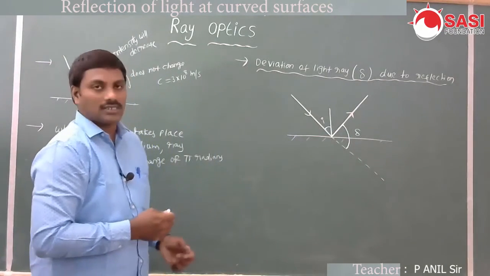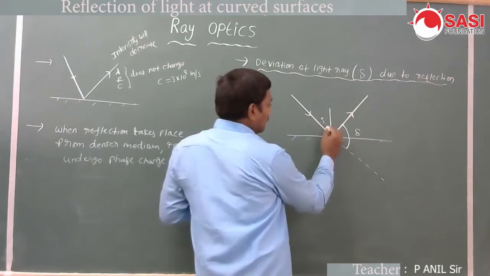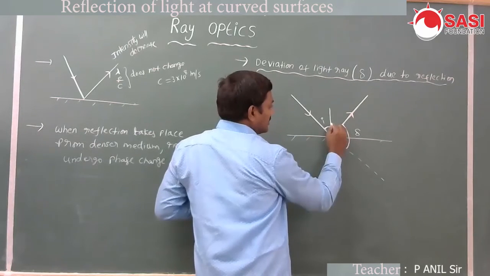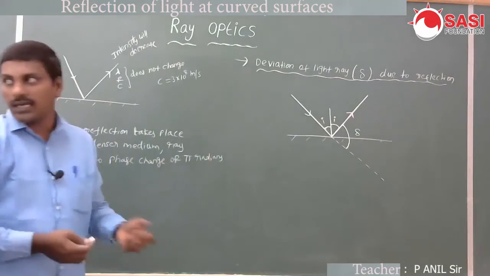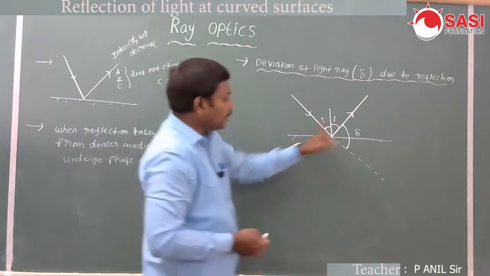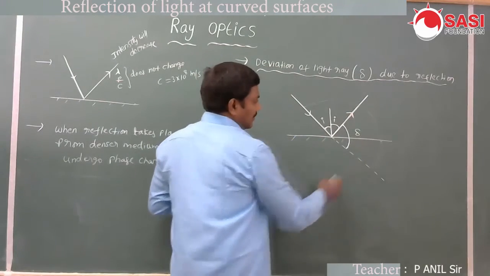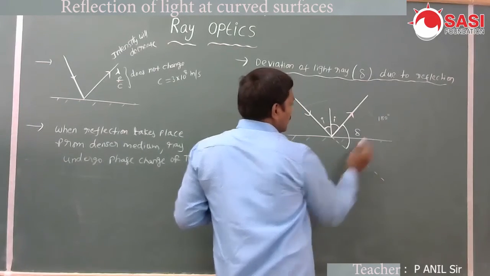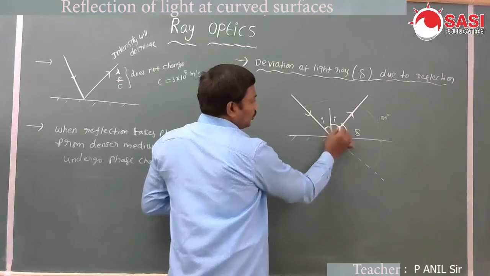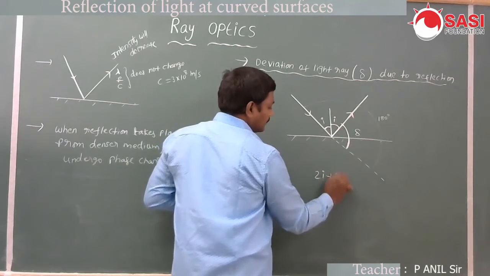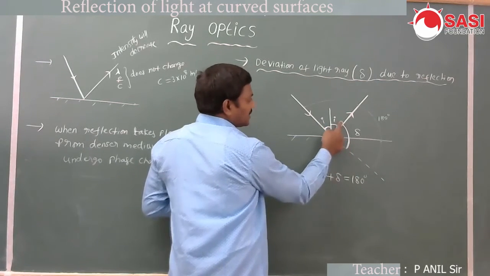The angle between those two is called the angle of deviation. According to the law of reflection, this is the angle of incidence I, and this is the angle of reflection R, which is equal to I. The total angle is 180 degrees, so 2I plus delta is equal to 180.